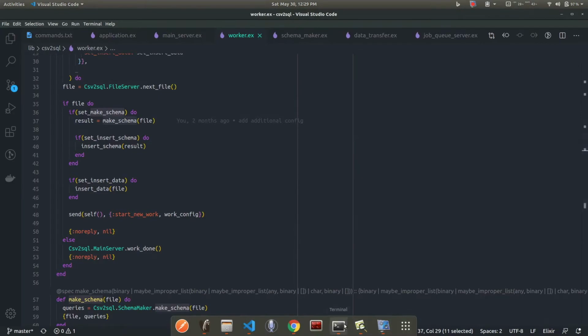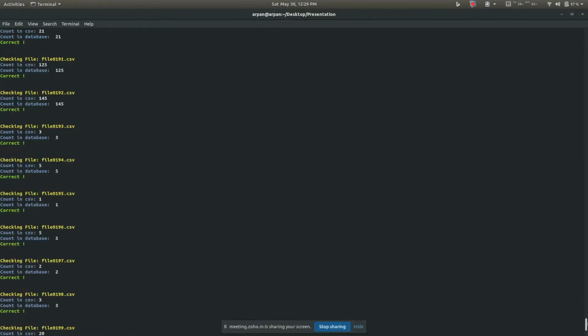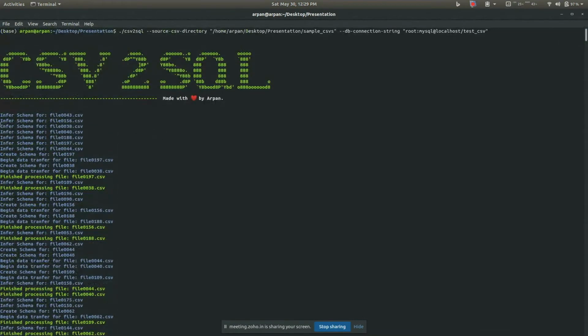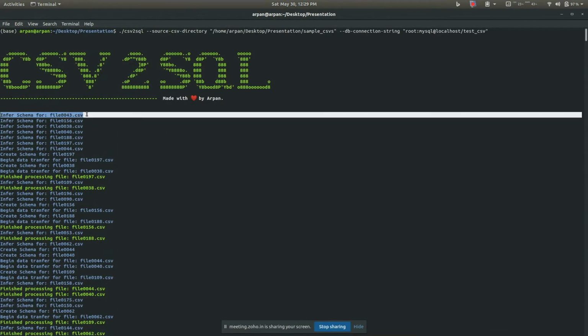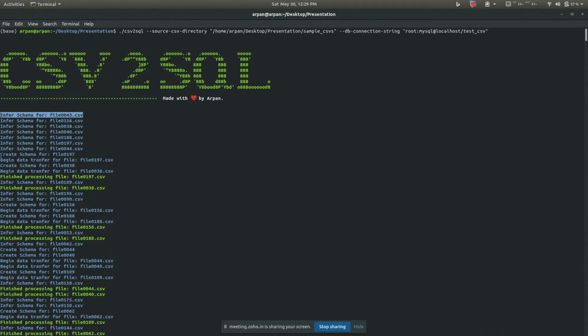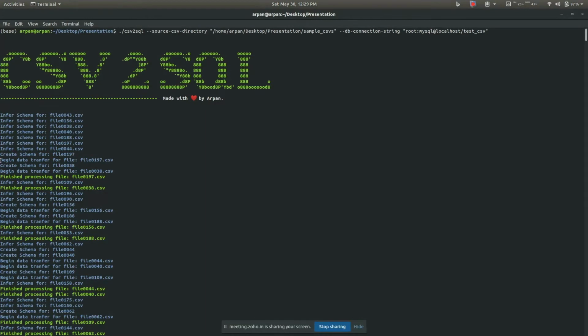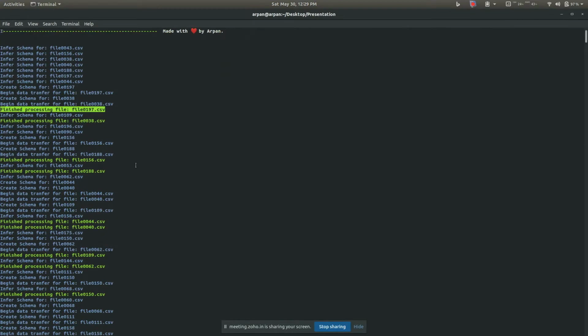Okay, so before proceeding further, I think our script has finished. As you can see, what it does is it first infers the schema for the file, then it creates the schema. Inferring means it actually analyzes what type of data is present in the CSVs. Then it creates the table structure in the database, and then it starts with the data transfer. Once the data transfer is finished, then it finishes off. So it's doing it for all the files.